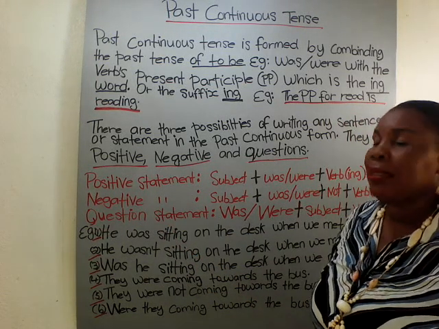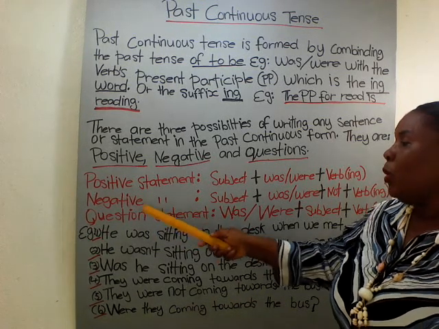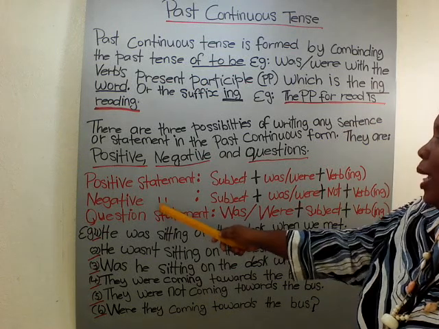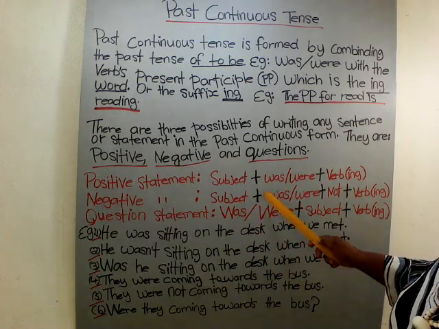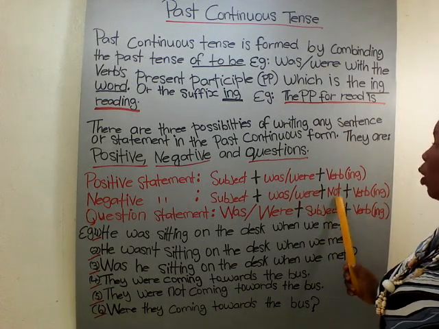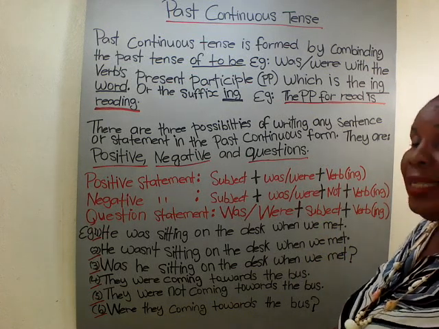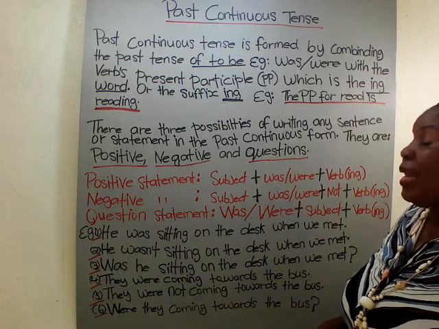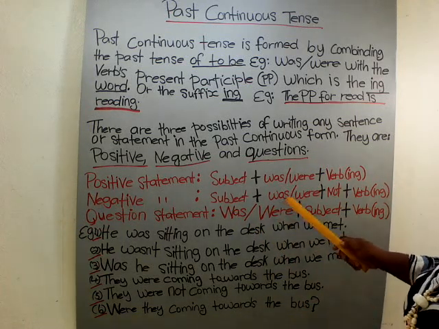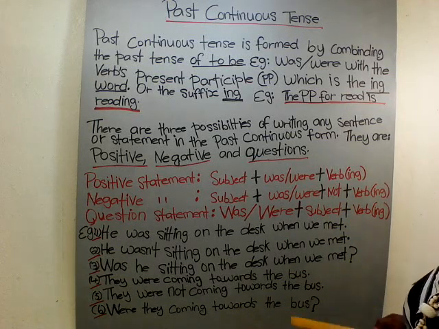Negative statement. The dash here means statement, so I don't have to write it twice. Negative statement: subject plus was or were, plus the word not. In the negative sentence you always use the word not, or you can contract it and use n't at the end, like wasn't or weren't. So subject plus was or were plus not plus the ing verb.